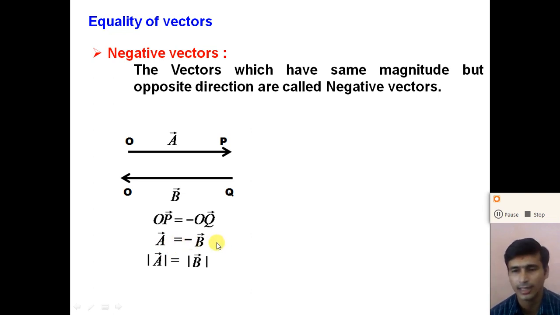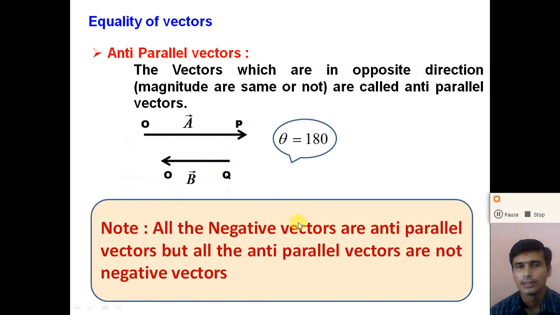Magnitude of both vectors is the same but they are in opposite directions, and these are called negative vectors, right? Next one is the anti-parallel vector. The vectors which are in the opposite direction, whether the magnitude is the same or not, are called anti-parallel vectors. So here vector OP is in this direction and vector OQ is in the opposite direction. So we can say that vector A and vector B are anti-parallel vectors, and the angle between two anti-parallel vectors is 180 degrees.